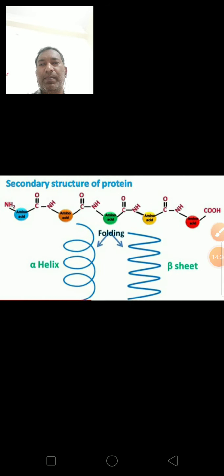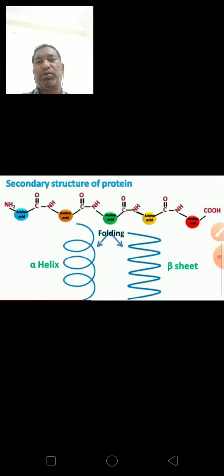See here, this is the secondary structure of protein. NH2 group, see amino acid 1, so it will be attached with the peptide bond. So C double bond O, NH, amino acid; the C double bond O, NH, next amino acid.